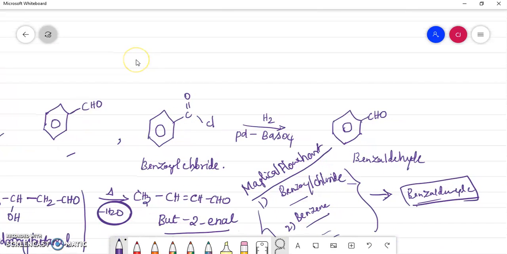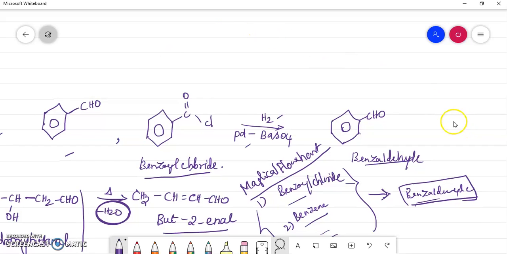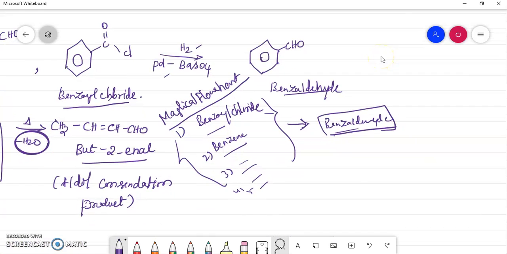Here I have taken the second one, that is benzyl chloride, in the presence of H2 and palladium on BaSO4, so that we are getting benzaldehyde here. So there are two ways of getting benzaldehyde, right? So you should make the flow chart for the particular compound, for example benzaldehyde, as I have done here. For the benzaldehyde you have to write like that.